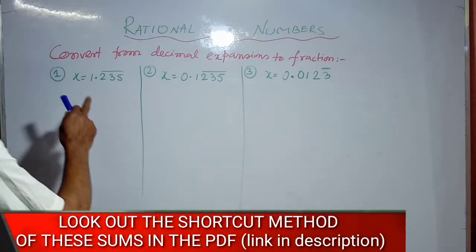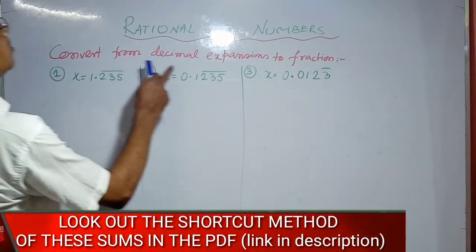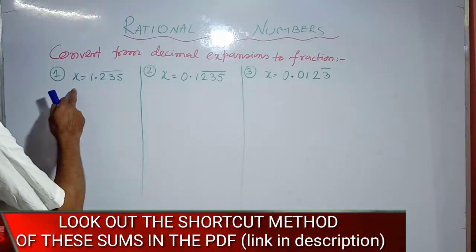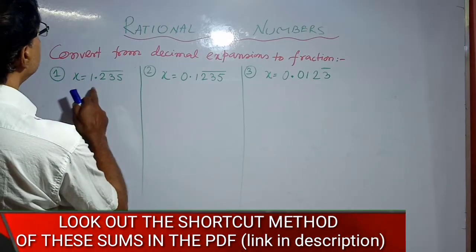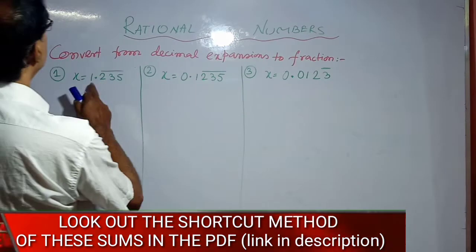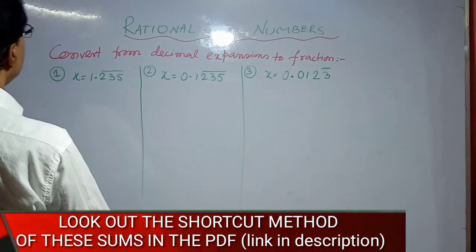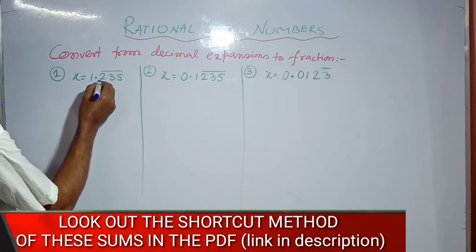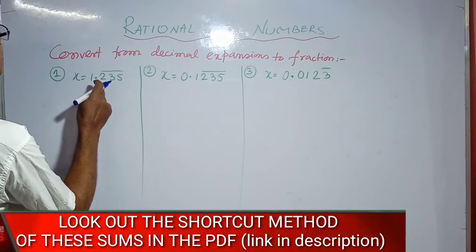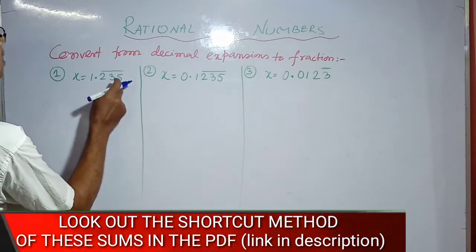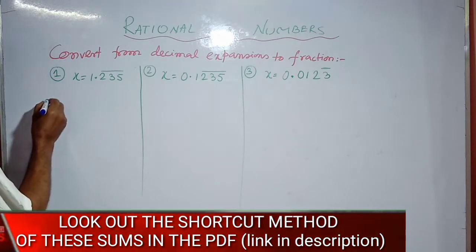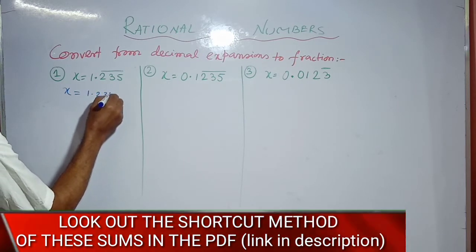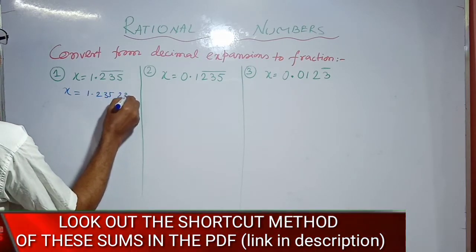Now I will discuss some problems. Convert from decimal expansion to fraction. Suppose the decimal expansion is terminating or non-terminating. Here we use some tips. First, here there are 3 digits after the decimal point. Therefore, we take x equals 1.235 and continue.